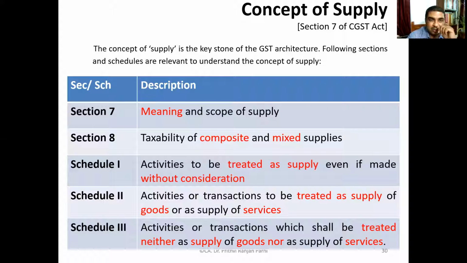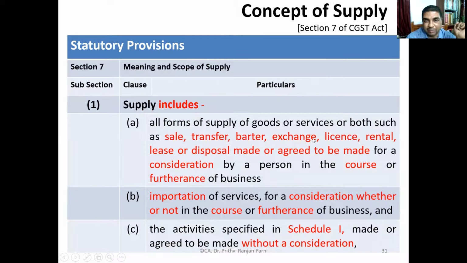Then we started learning the concept of supply, and regarding that, we are learning section 7. Section 8 we have not learned. We'll be going to section 8 after covering section 7 only. Now, section 7, let us read once again. It says supply includes all forms of supply of goods or services or both. That means there is a possibility that a particular supply may include both. It can be a composite supply or mixed supply also, right?